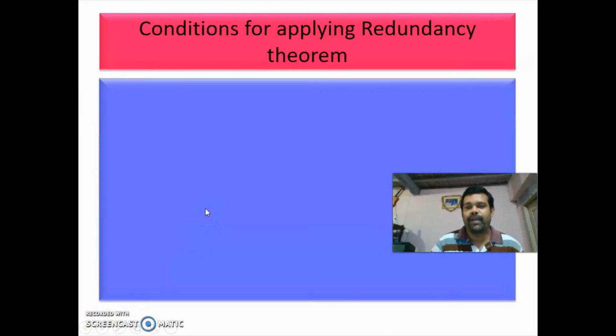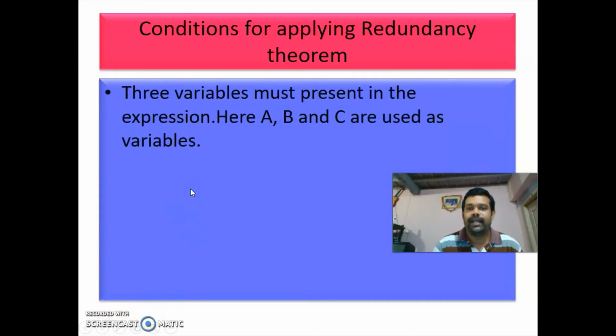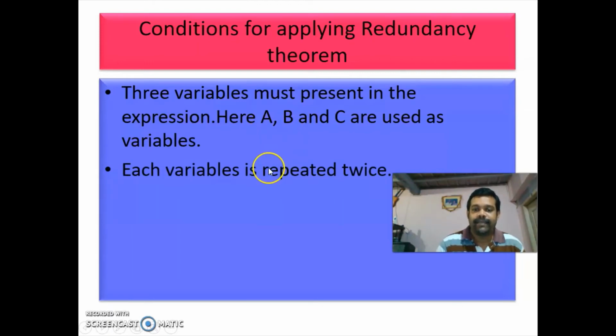The conditions for applying the redundancy theorem or consensus theorem. The consensus theorem is also called the redundancy theorem. So the conditions for applying the redundancy theorem are: three variables must be present in the expression. Here in the consensus theorem we are using the variables A, B and C. Each variable must be repeated twice.